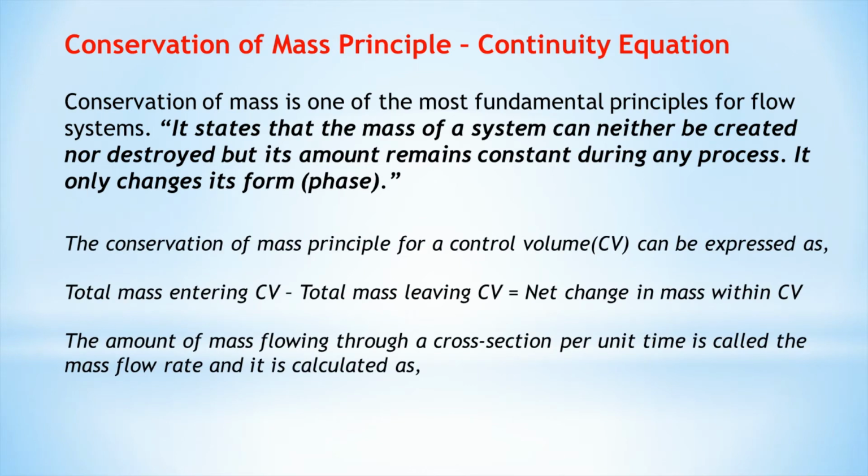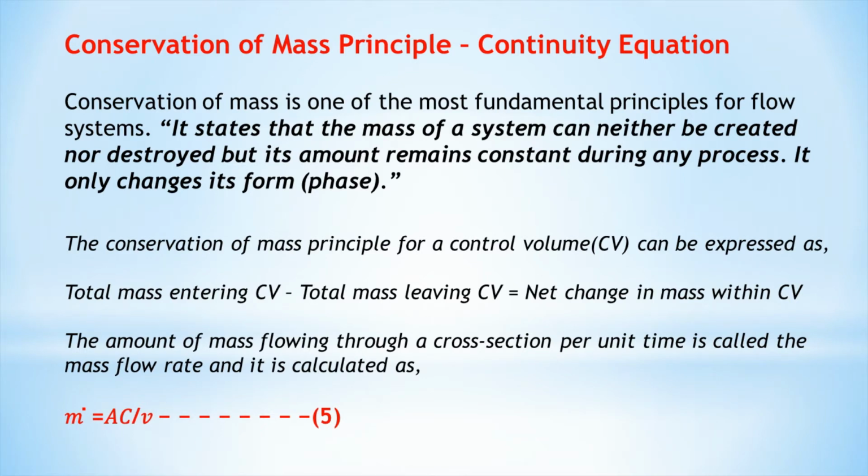The conservation of mass principle for a control volume can be expressed as total mass entering a control volume minus total mass leaving a control volume equal to the net change in mass within the control volume. The amount of mass flowing through a cross section per unit time is called the mass flow rate and it is calculated as m dot equal to AC divided by small v.